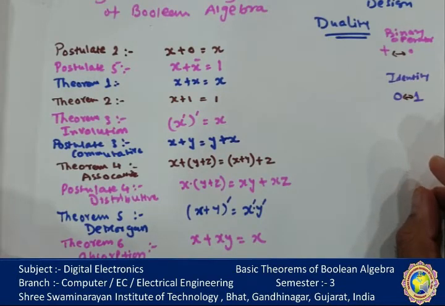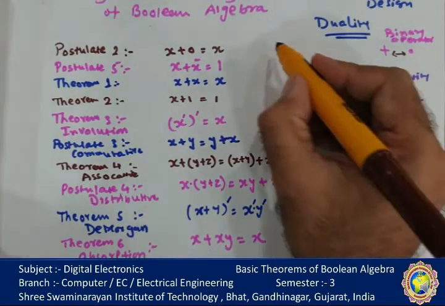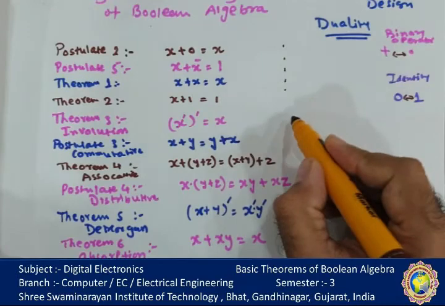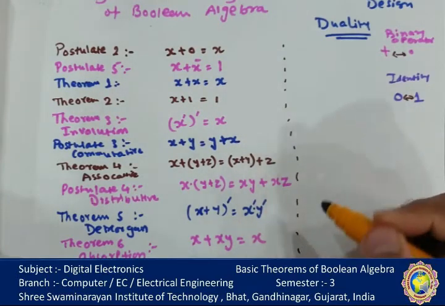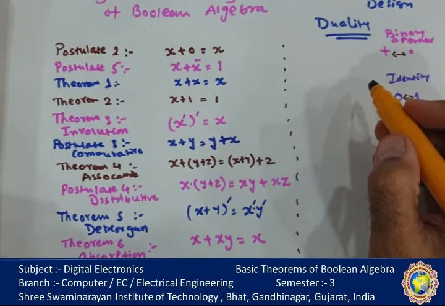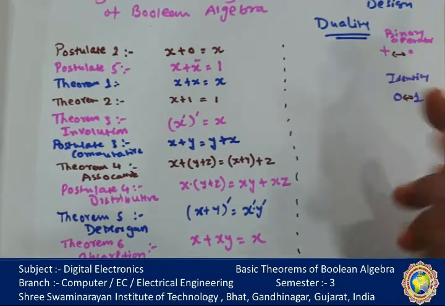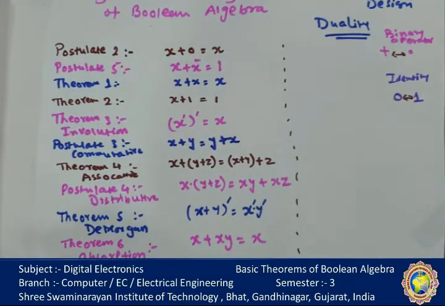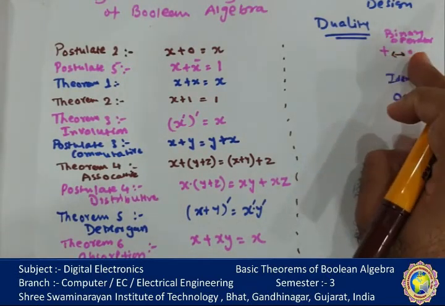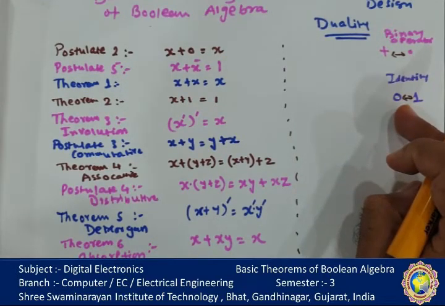The important property of Boolean algebra is called the duality principle. Here all those theorems we can replace by duality and they remain the same. It states that every algebraic expression deducible from the postulates of Boolean algebra remains valid if the operators and the identity elements are interchanged and the elements of the set B are the same.